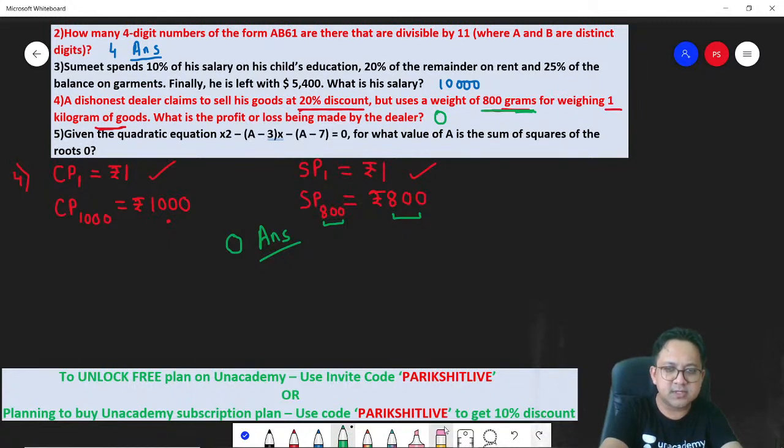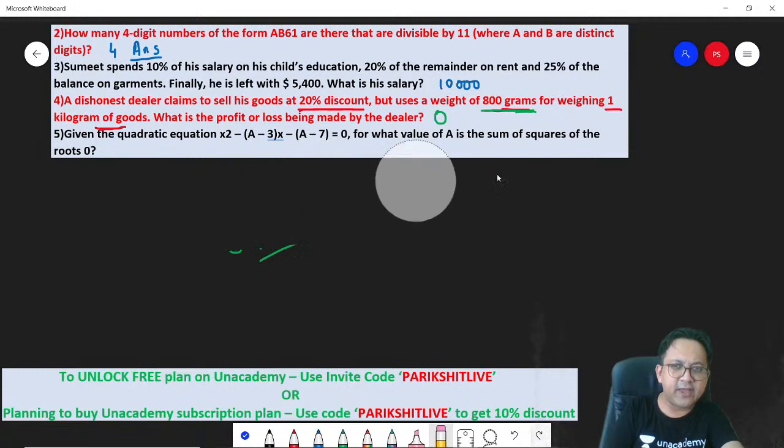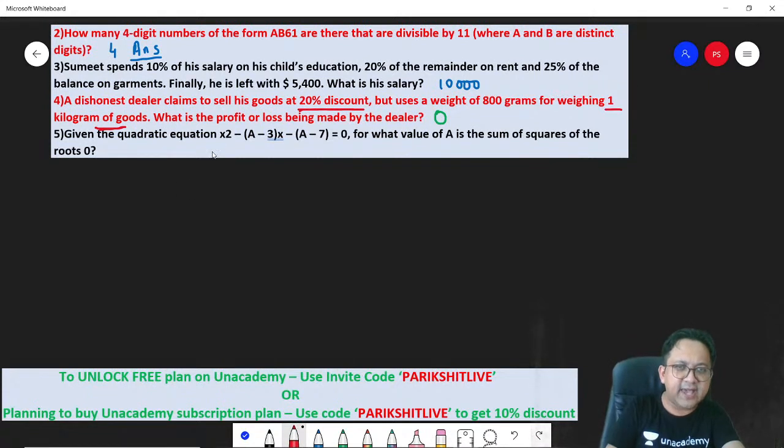I hope you got this. Next. Number 5. Given the quadratic equation, this is x square minus (a minus 3) into x minus (a minus 7) is equal to 0.